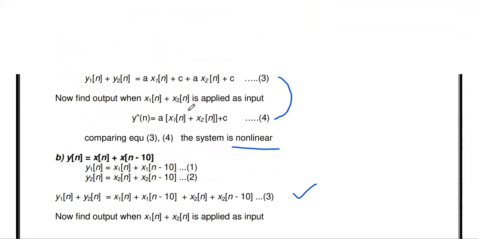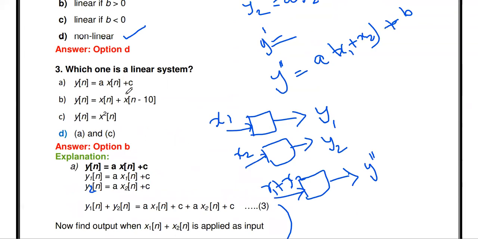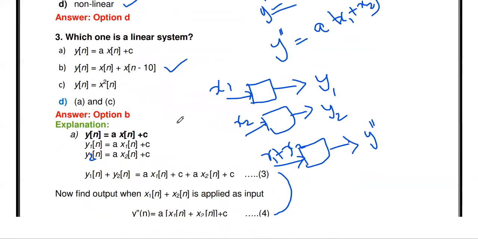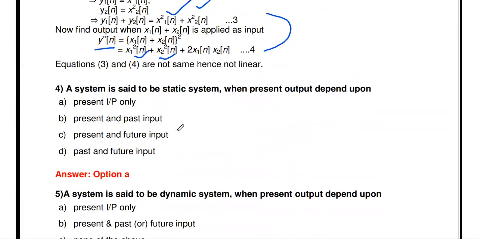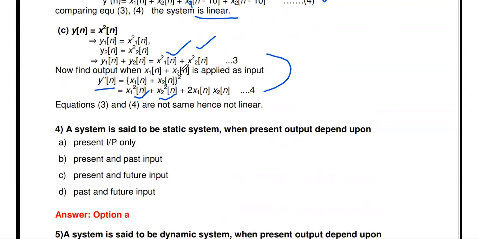So among the three, the first one is non-linear, the second one is linear, and the third one is non-linear. Which one is a linear system? Option B is the answer. In a similar way, you can prove this for a continuous time system or a discrete system; the same procedure applies. If you want to learn more about this problem, I will give a link for that video in the description box, and the i-card also. You can go and study it in detail.